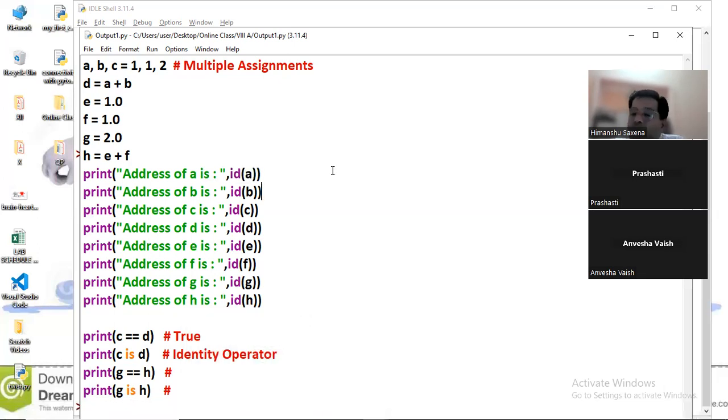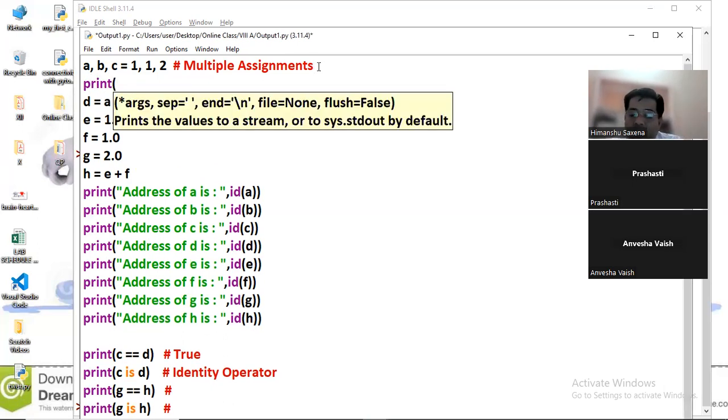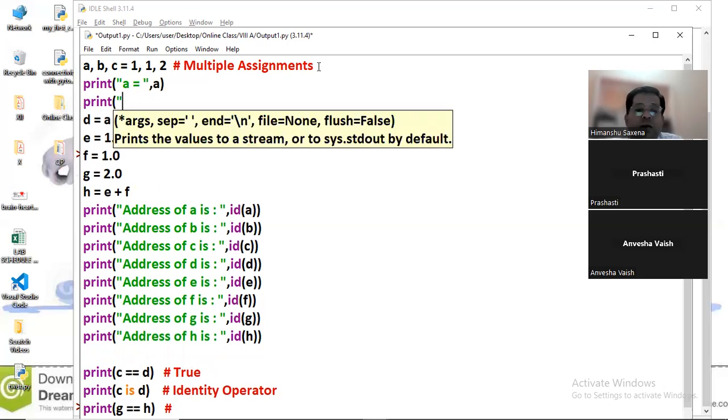Sir, why are C and D sharing the same address and not G and F? Yes, beta, I'm telling you why C and D are sharing the same value. If I print after this line, in double quotes A is equal to, comma A, the values which we have assigned, we just want to print those values here.